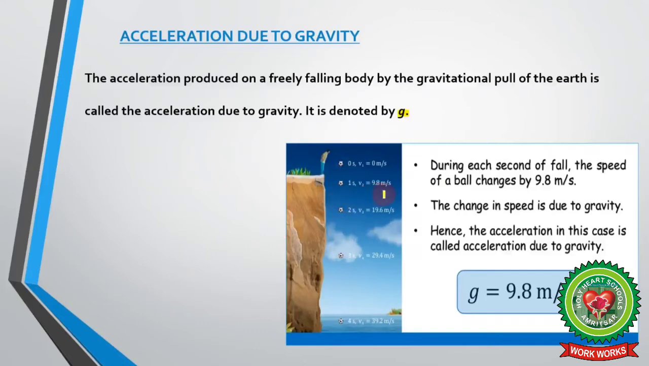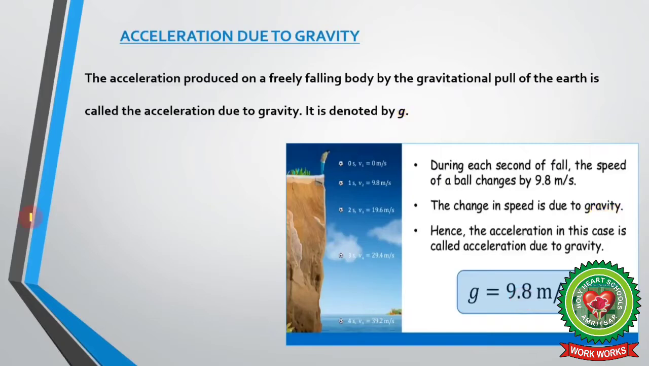So, we get that during each second of fall, the speed of a ball changes by 9.8 meter per second. The change in speed is due to gravity. Hence, the acceleration in this case is called acceleration due to gravity, and its value is 9.8 meter per second square, which is constant for Earth.